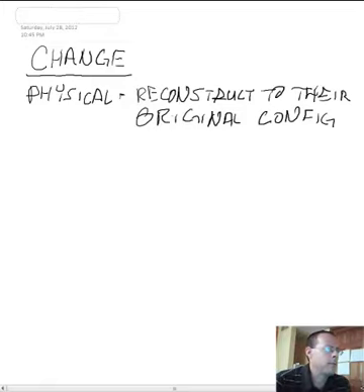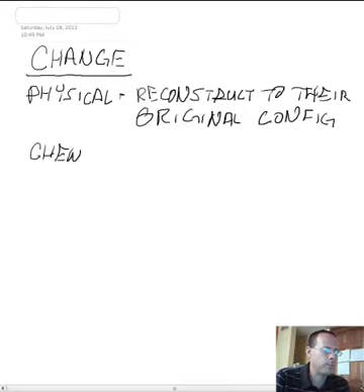Something else that might be a physical change would be if you put some salt in water. If you were to boil that water off and change that water into steam, what would you have left? You'd have salt crystals left. So we put salt in water, and it looks like it disappears, but it's really just dissolving. But what happens to that salt once the water gets boiled out? It reconstructs itself back into salt crystals. So in physical changes, whatever our particles are, they reconstruct their original configurations.